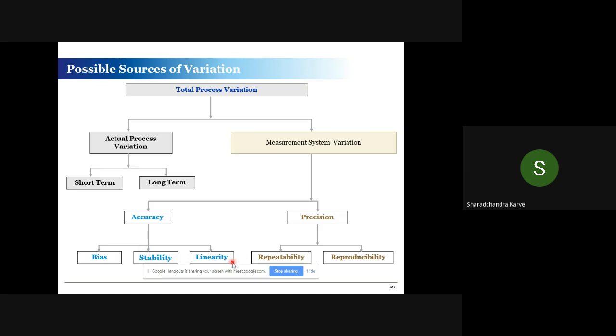While there is a linearity, it means linear for the entire scale. Suppose my weighing scale has a capacity of 1 ton, that is 1000 kg. Whatever bias I have, if at all, the bias is mostly not acceptable, but if I have some bias, that bias has to be constant throughout my measurement system. That bias has to be 10 kg for 100 kilos also, or 900 kilos also 10 kg. So that is for my entire scale, minimum to maximum. That is what is meant by linearity.